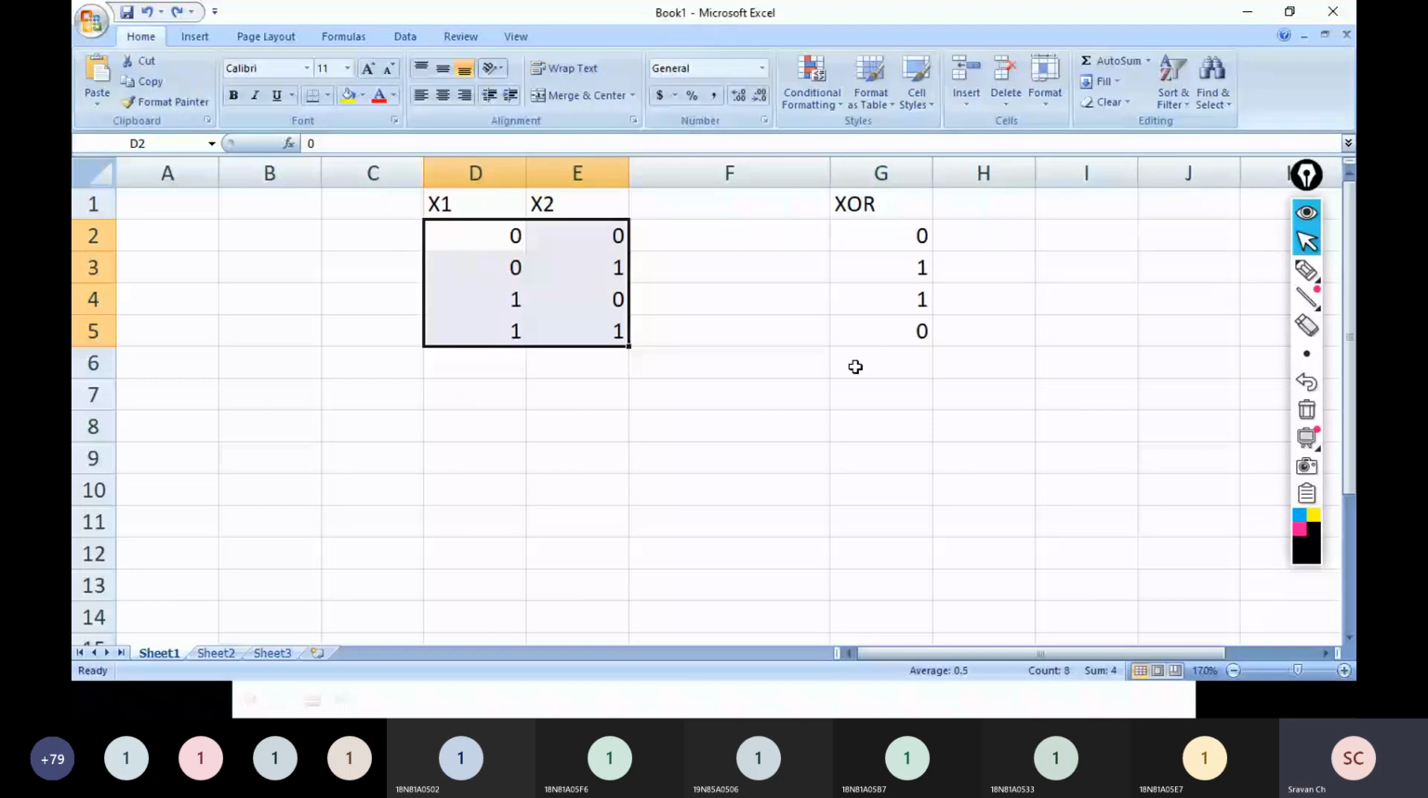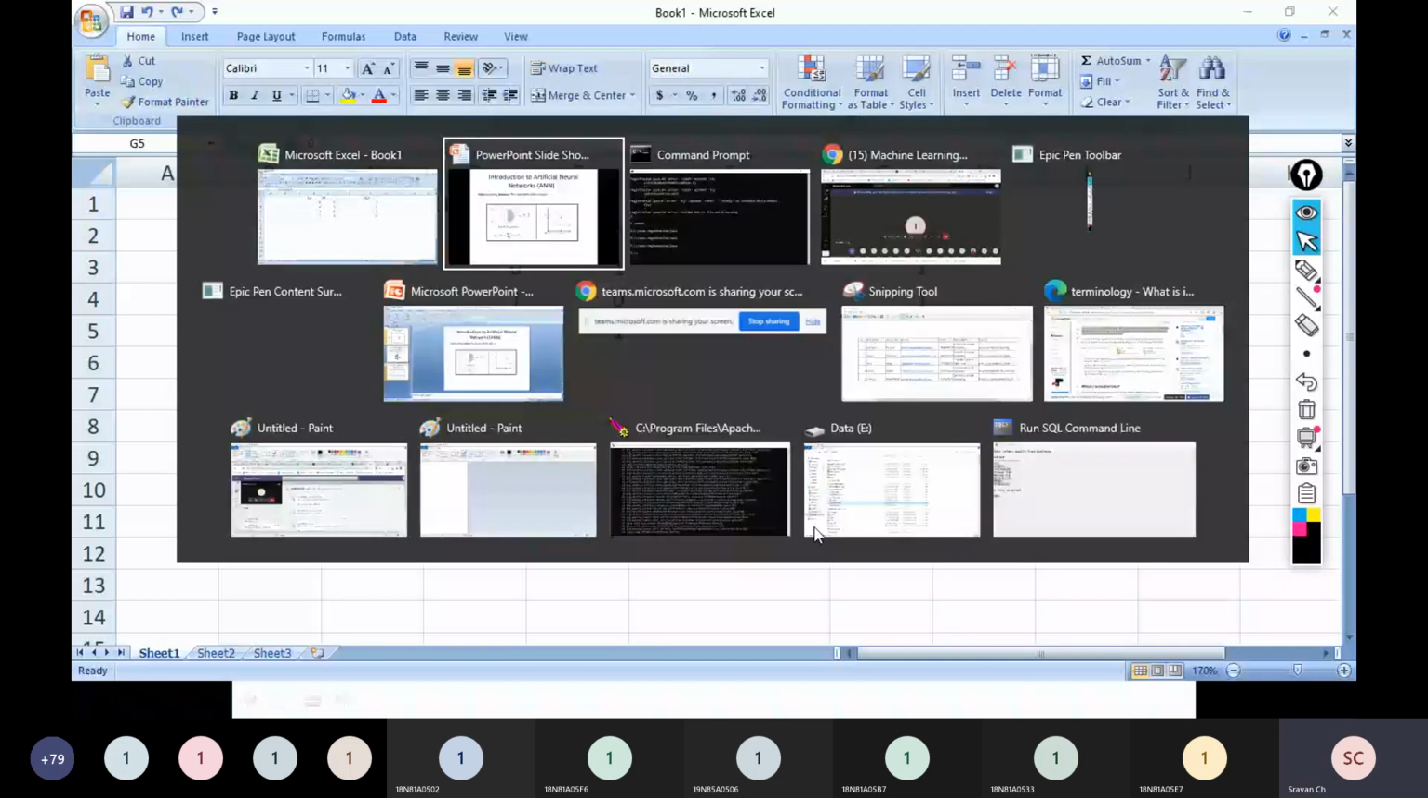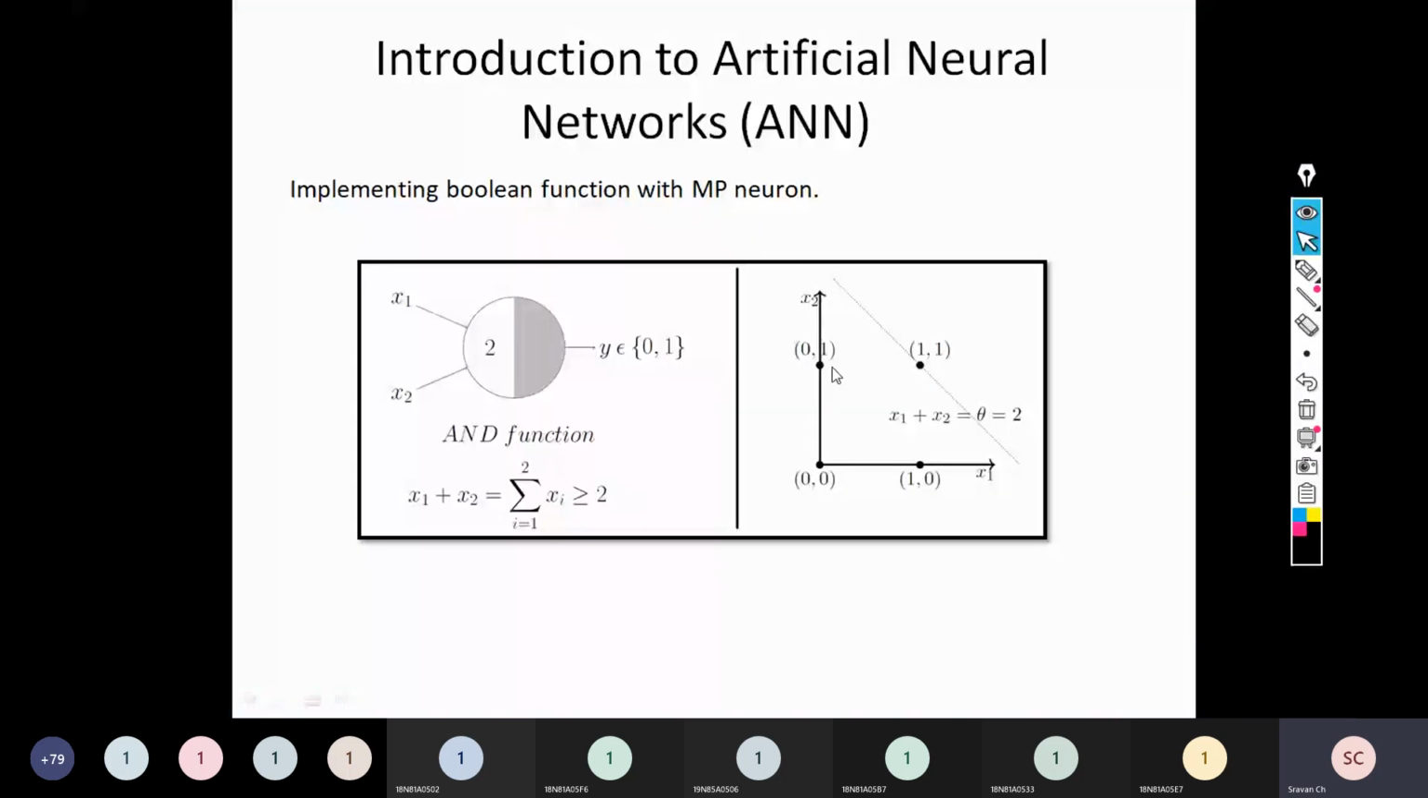Now if we go back and observe this one, where will this line come for my output? If it is an AND function, this is fine. But if it is XOR, where are my positive outputs? See, 0 1 output is true, 1 0 output is true, right? So please observe this.